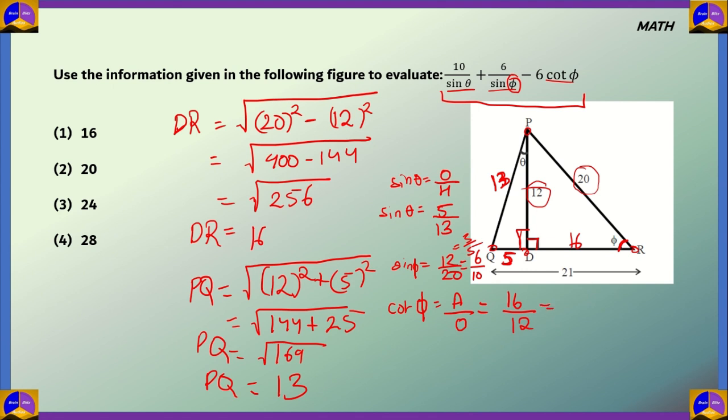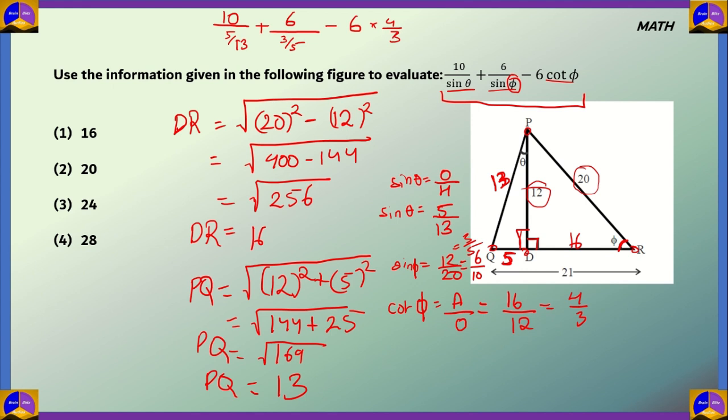And 16 by 12 would be equal to 4 by 3. Now if we have to evaluate this, we get 10 by 5 by 13 plus 6 by 3 by 5 minus 6 times 4 by 3.